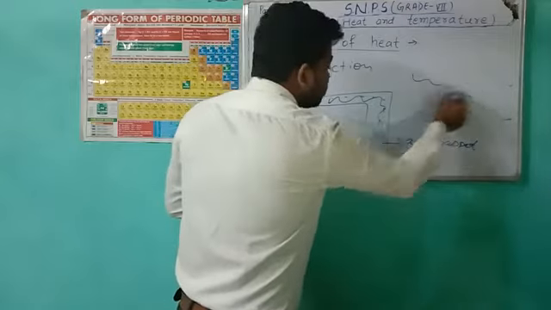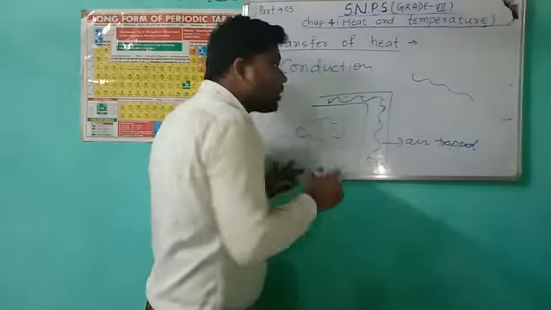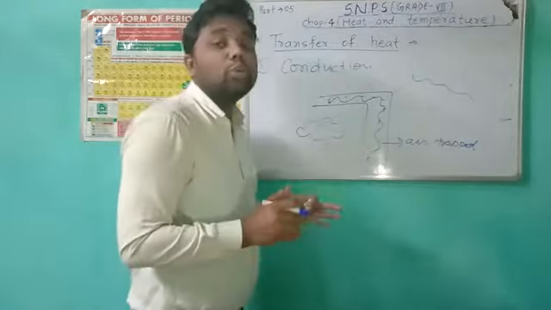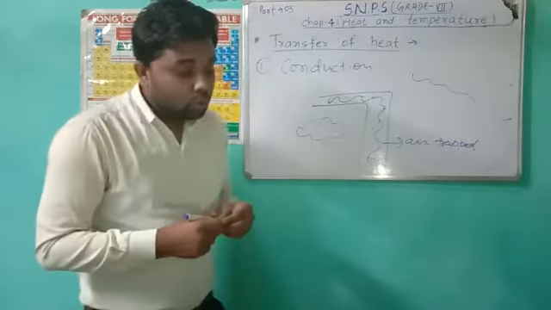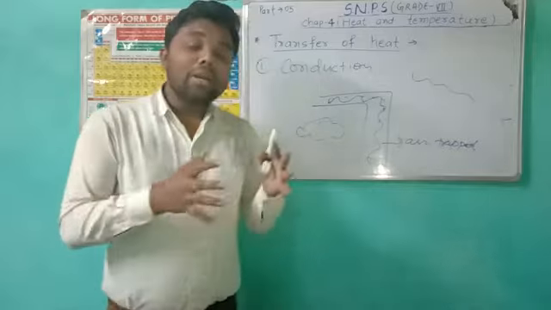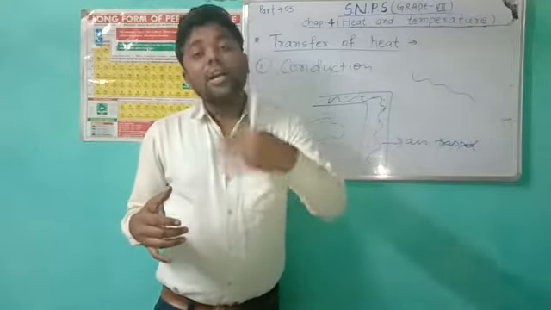The outer atmosphere and the inner atmosphere of our room are very different from each other, and this trapped air acts as an insulator. So in cold countries, double glass window panes are used.